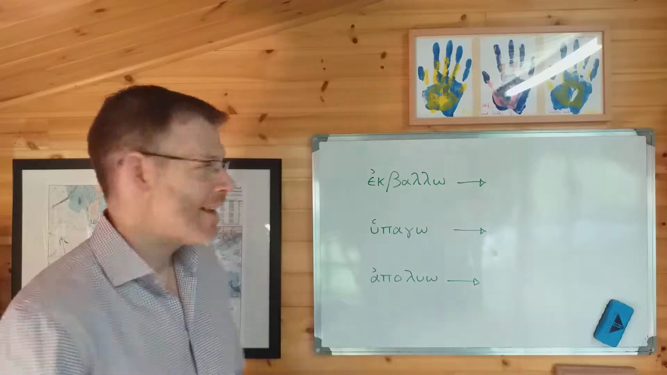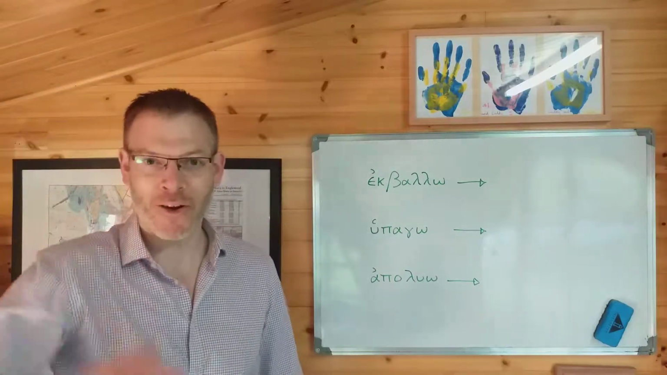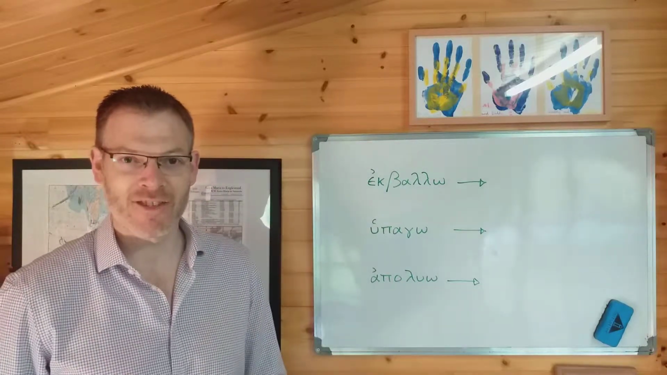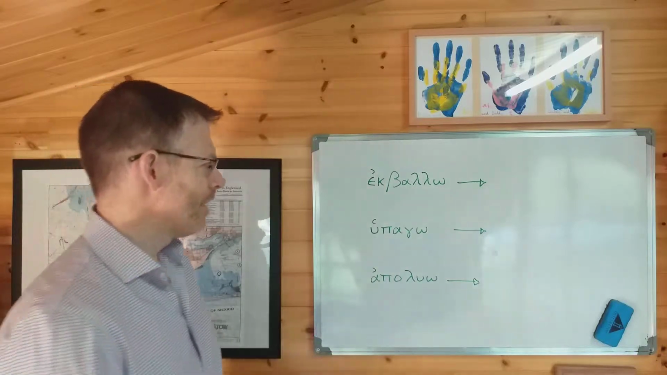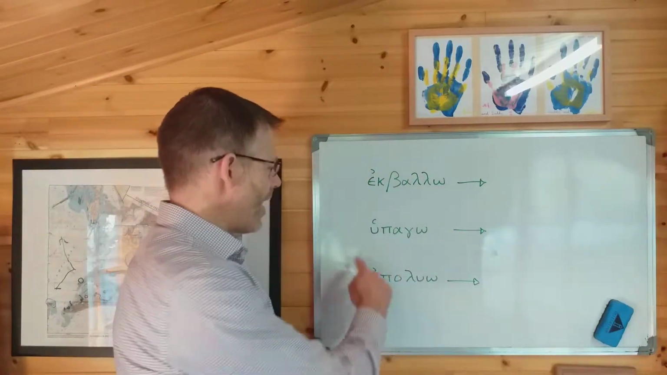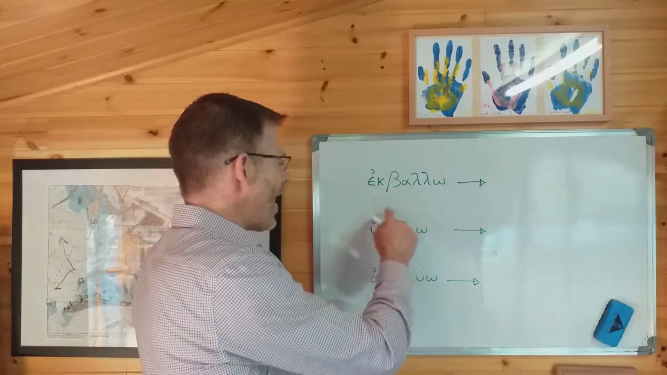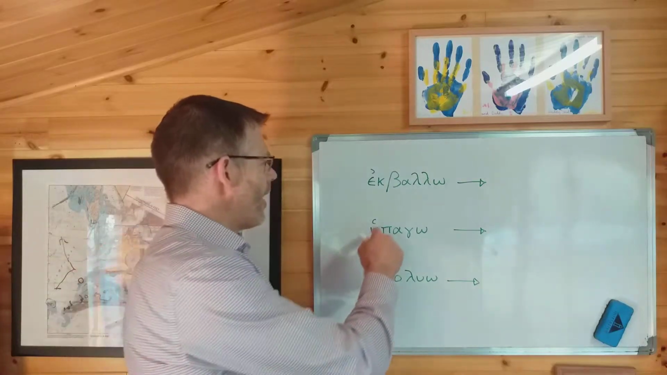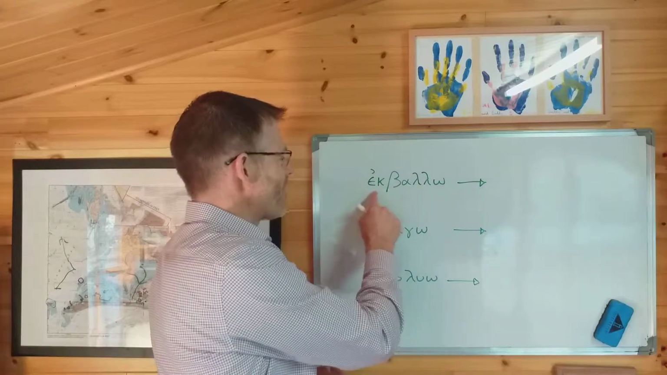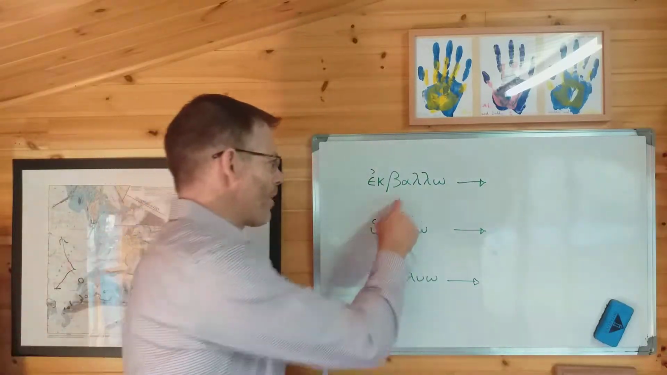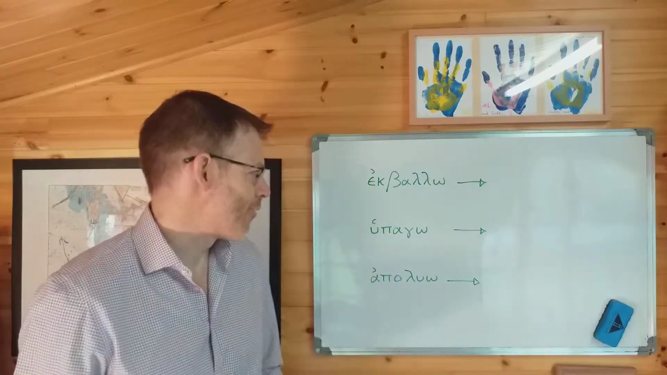What we're thinking about here is compound verbs. Now, you might need to refresh your memory about what a compound verb is. You can find all these details back in chapter 4, and there's a separate video on that section. A compound verb is a verb like any of these. Let's take ekballo for an example. The verb ballo has been compounded with the preposition ek. So ballo, I throw, has become ekballo, I drive out, or I throw out, or something of that sort.